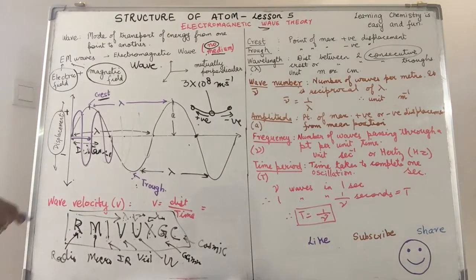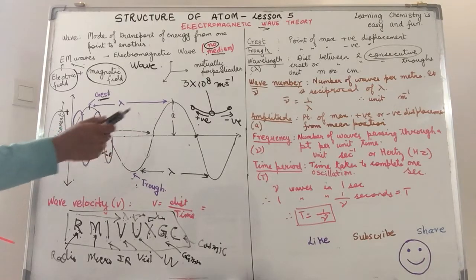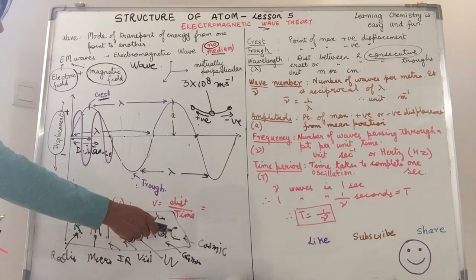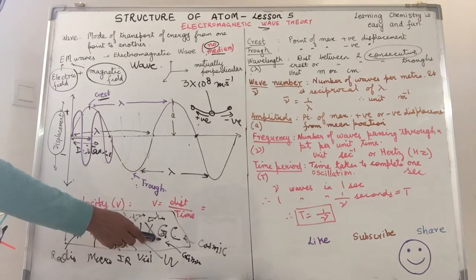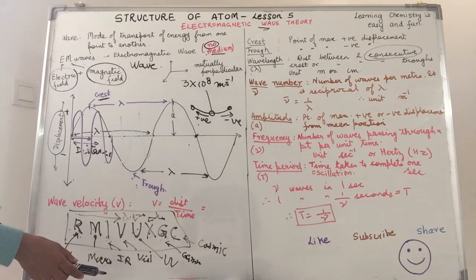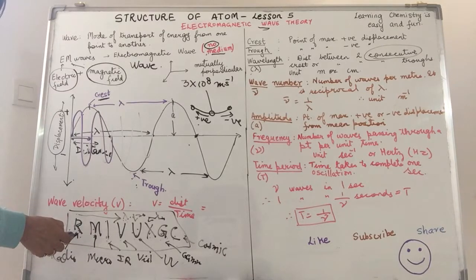Later on, we will also study that the energy of these waves is also associated with this frequency. That we will do later. But just to give you an idea at this point, and you will be able to correlate as well, because the energy is related to frequency. As the frequency increases, the energy will also increase. That is why you find the X-rays, gamma rays, cosmic rays are much more dangerous and harmful compared to the radio waves, the microwaves, which we are using almost daily with no susceptible harm to us.